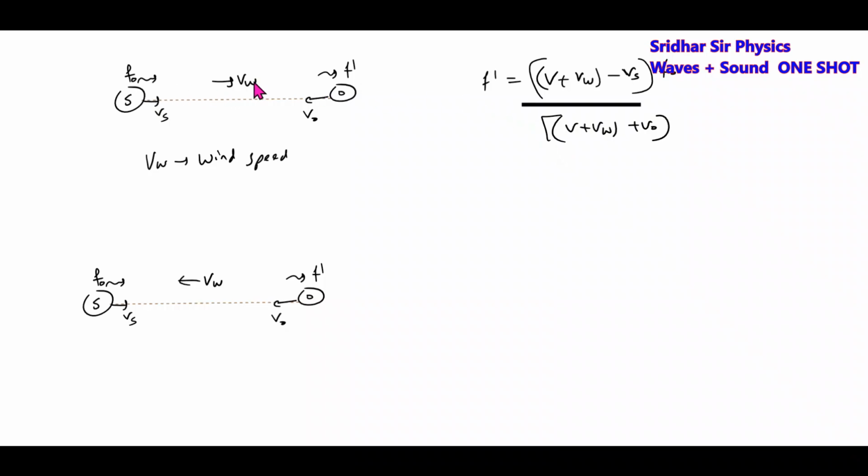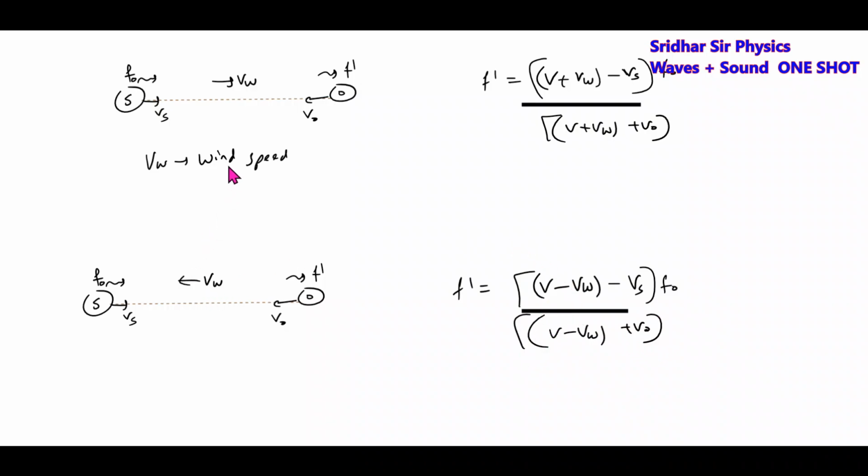If the wind blows in the direction of wave, effective speed of sound will be V plus VW. Then the apparent frequency in the second case, if the wind blows opposite to the direction of the wave propagation, will be (V minus VW minus Vs) F naught by (V minus VW plus V naught). If the wind blows in the direction of wave propagation, then effective speed of sound is V plus VW. If the wind blows opposite to direction of wave propagation, then the speed of the sound should be V minus VW.